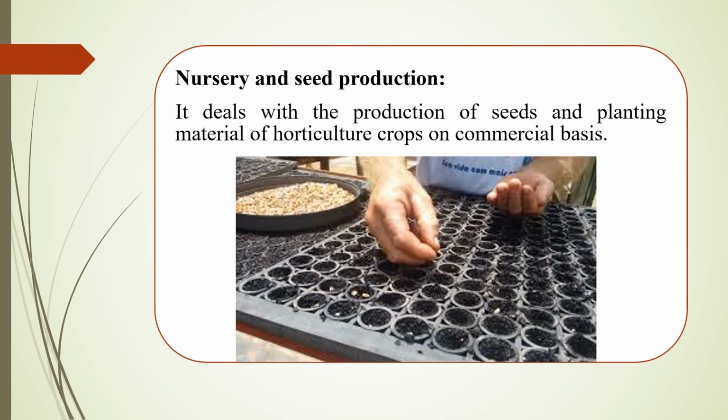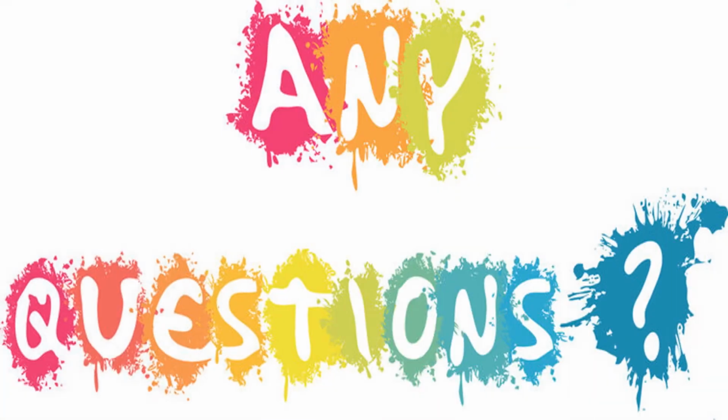Apart from these main branches of horticulture, there are some other branches like viticulture and enology. The study of grapes is known as viticulture, as well as the study of making of wine is known as enology. This is all about different branches of horticulture.